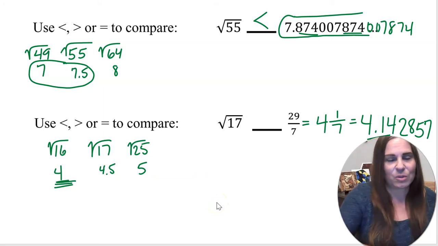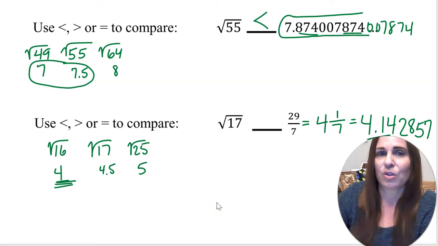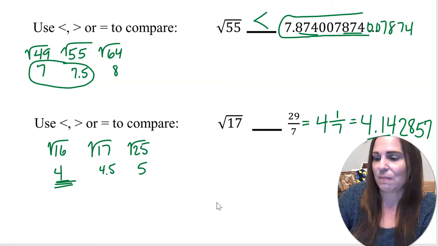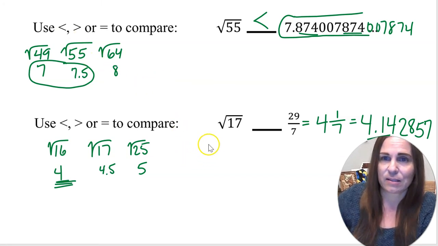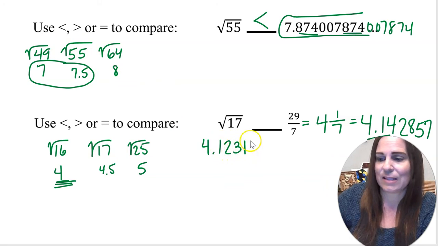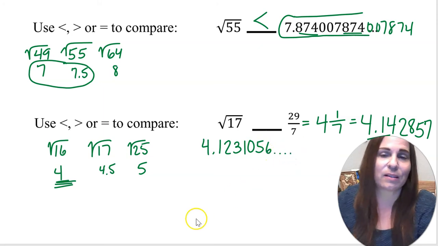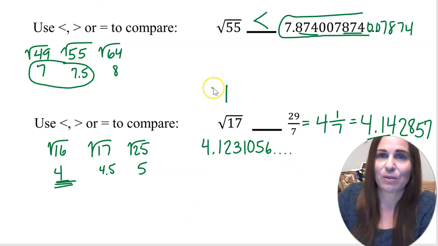So I'm going to find the square root on my calculator. I'm going to do 17 and then hit the square root button. And I got 4.1231056, and it keeps going, right? This one is irrational. This one is rational.